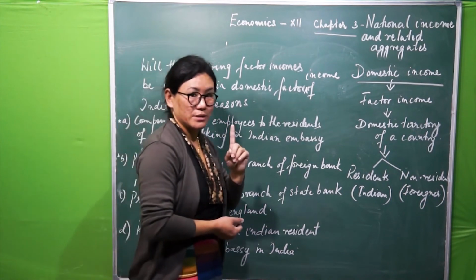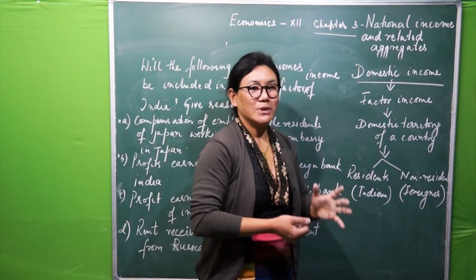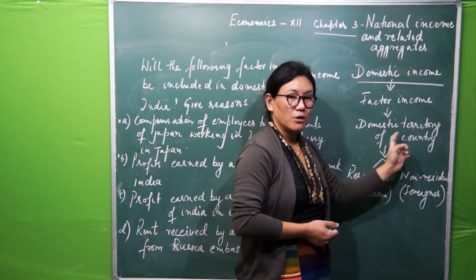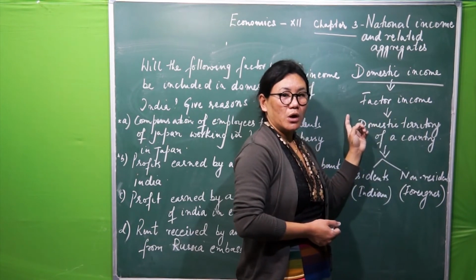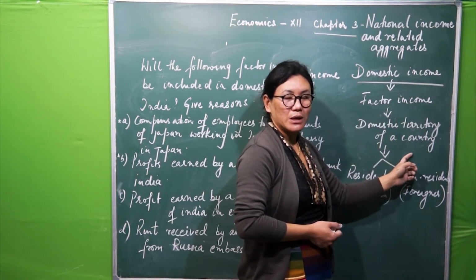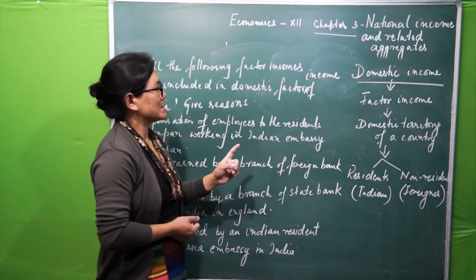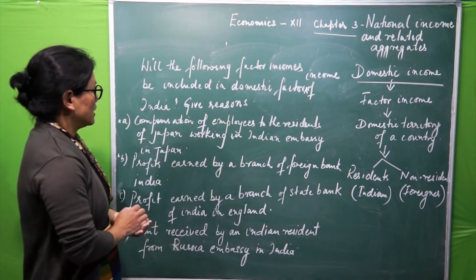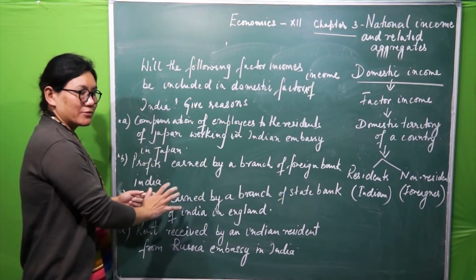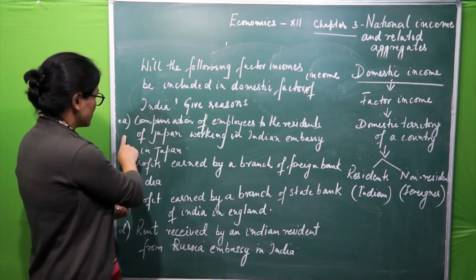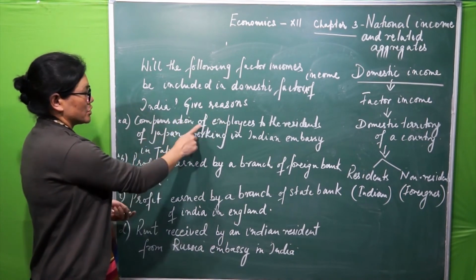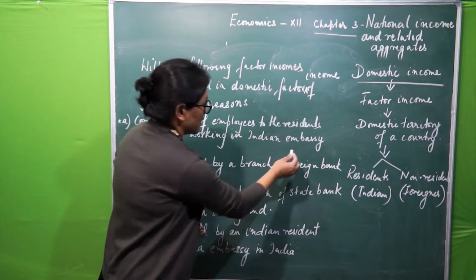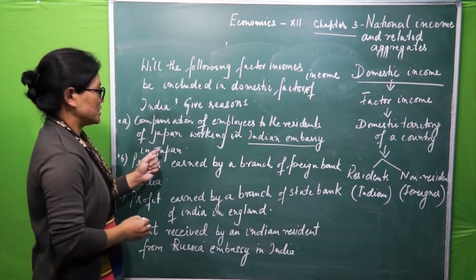I said that whatever income, that is factor income, is generated within the domestic territory of a country or within the economic territory of a country, then that will become the domestic income of that country. Right? Now, we also have to give reasons. The first one will be compensation of employees to the resident of Japan working in Indian Embassy in Japan.